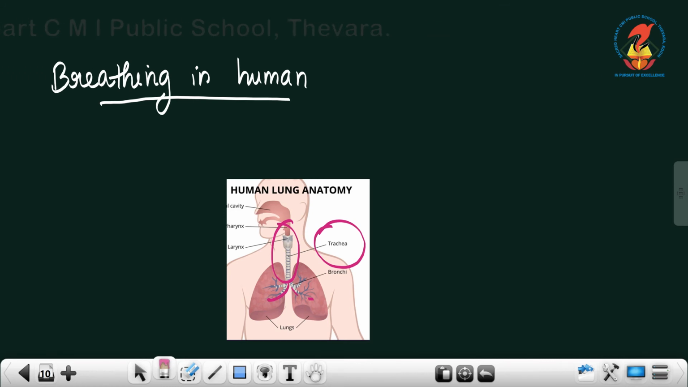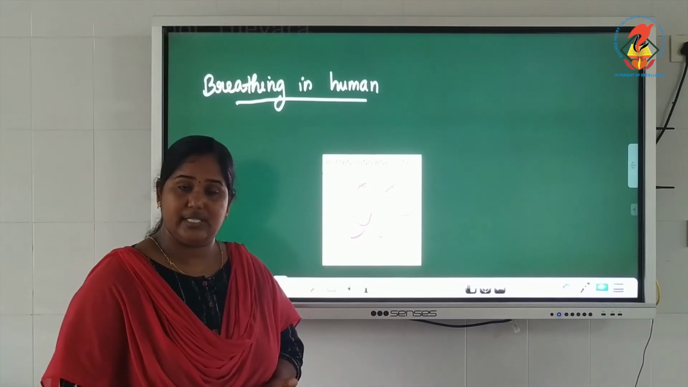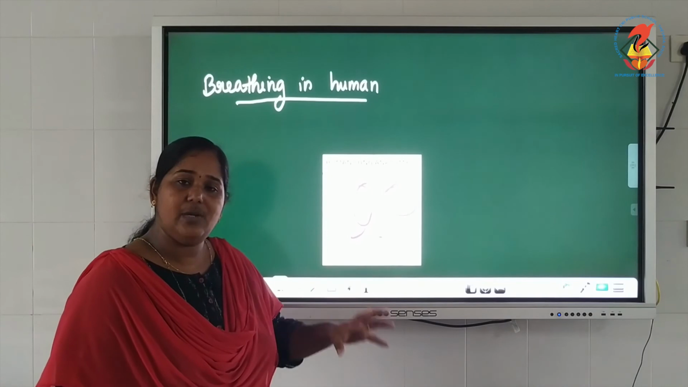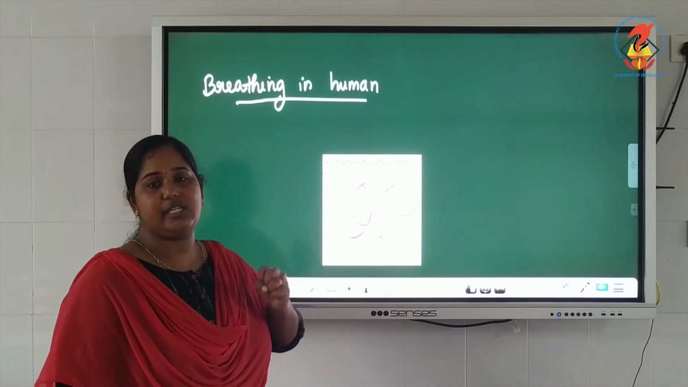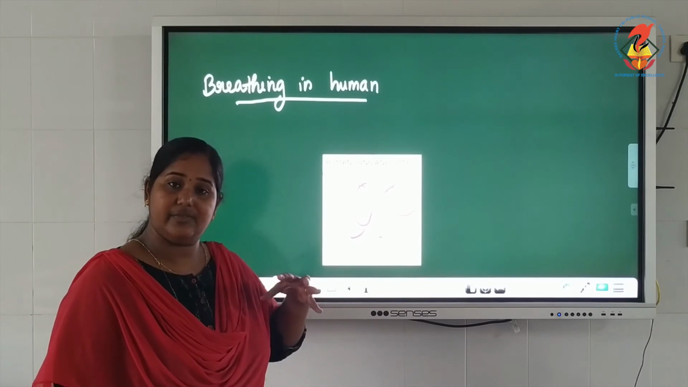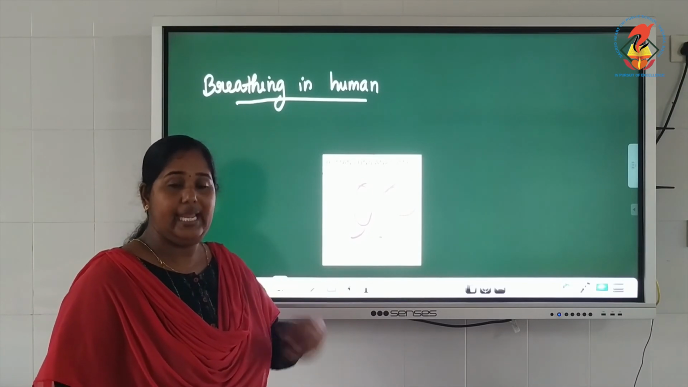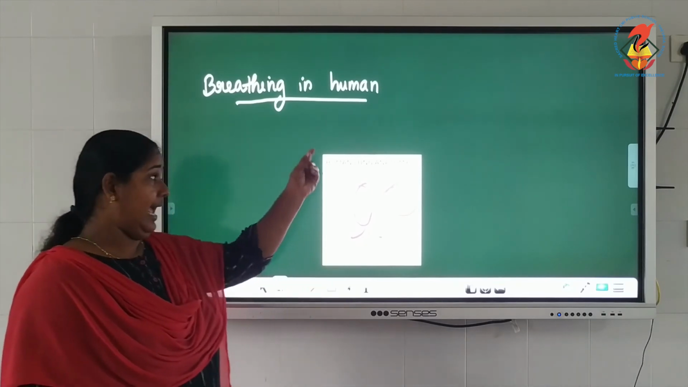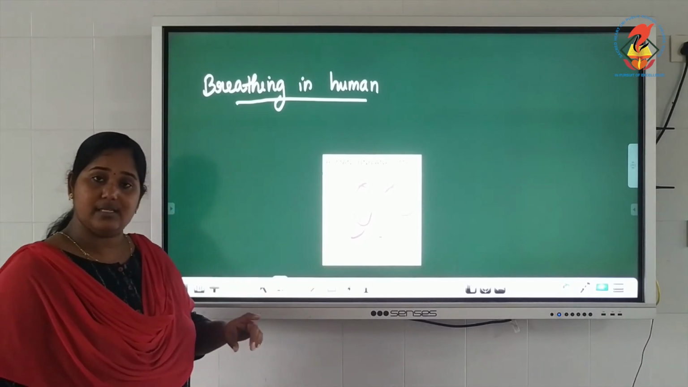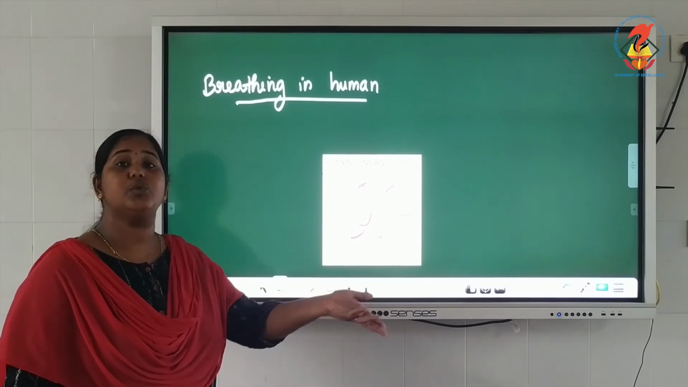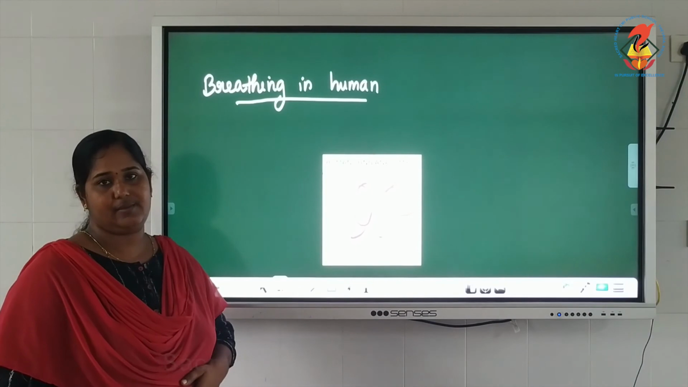In the lungs, there are so many blood vessels. And when the air reaches the lungs, the blood vessels take in oxygen from the air and give out the carbon dioxide that is there in the body into that air. I'll tell you once again. When the air, after breathing, reaches the lungs, the blood vessels absorb oxygen and give carbon dioxide into that air present in the lungs.